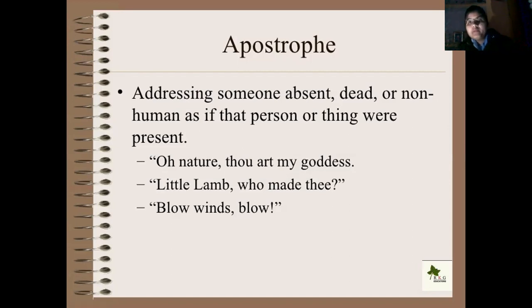Little lamb, who made thee? Blow, winds, blow. The word apostrophe literally means a turning aside. By the use of this figure of speech, a writer turns aside and addresses a person absent or dead.